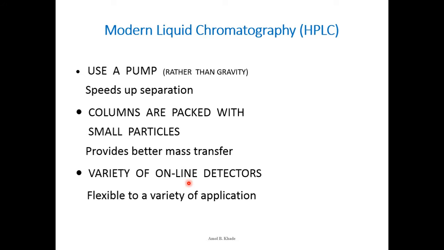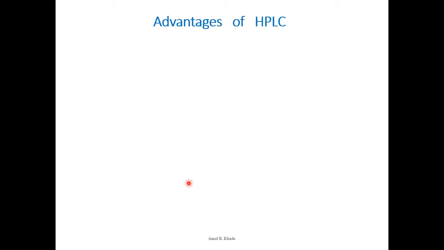And there is always flexibility to use this LC system for a variety of applications. Now coming to the advantages, this LC system is widely applicable, right? As I told you, many industries are using it, and it has very high resolution, and you can quickly do your quantification of samples, because in industry we have a lot of samples coming out from the manufacturing units, and you can perform assay or whatever kind of quantification or qualification you want to do in a rapid analysis time, right?